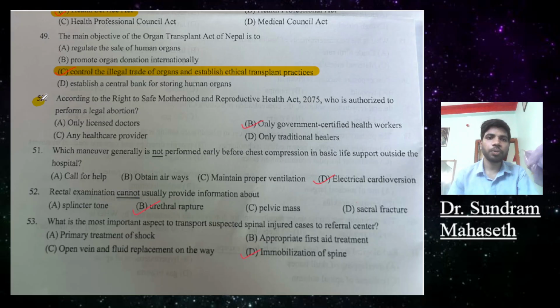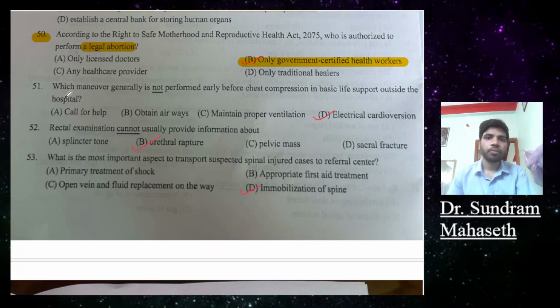C. So question number 50. Under the Right to Safe Motherhood and Reproductive Health Act, who is authorized for legal abortion? A, only licensed doctor, only government certified health worker, any healthcare provider, only traditional healer. So the answer will be only government certified health worker.